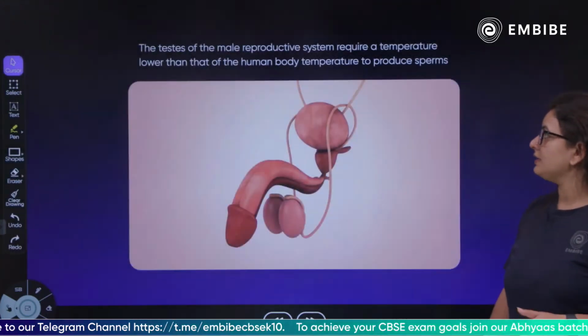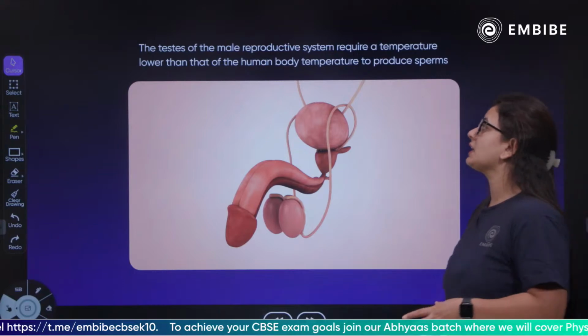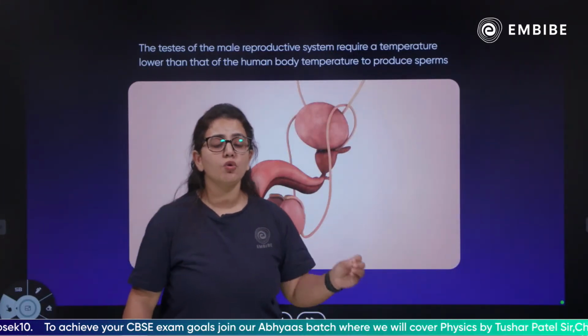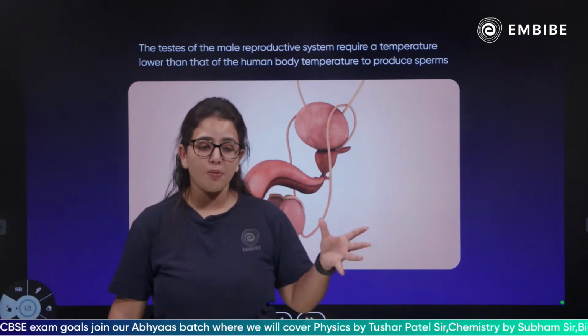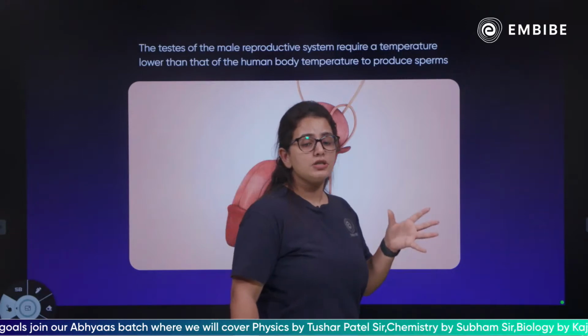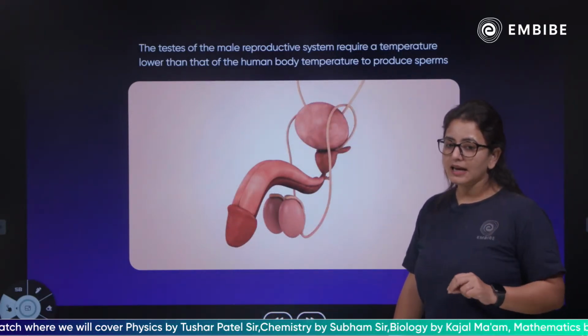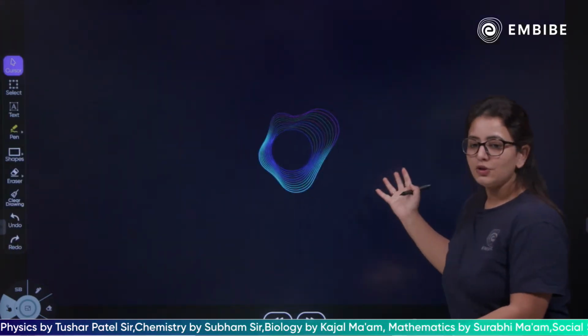Next we have, children, the testes of the male reproductive system require a temperature lower than the human body to produce sperms, and that is what I have told you. Since the testes require a lower temperature, they are outside the body, not inside the body, because they do not require the normal body temperature to produce sperms. Clear?